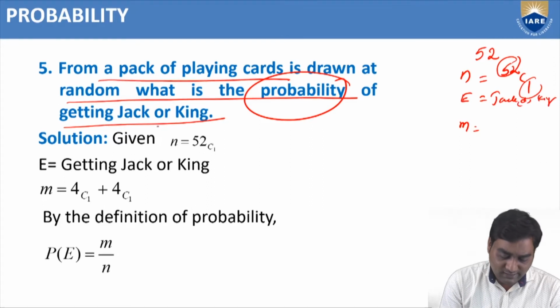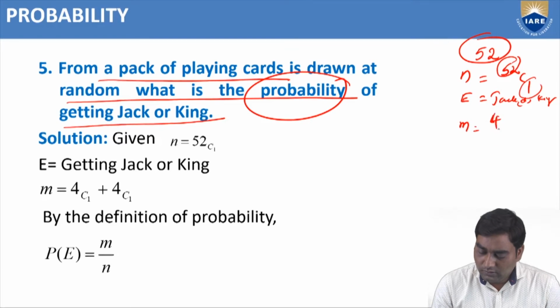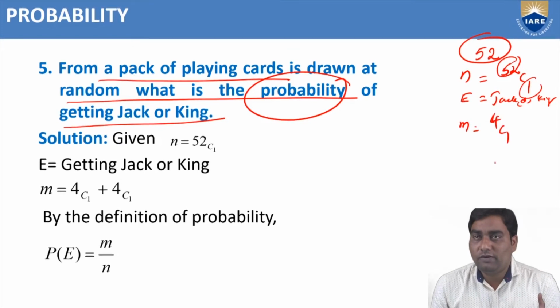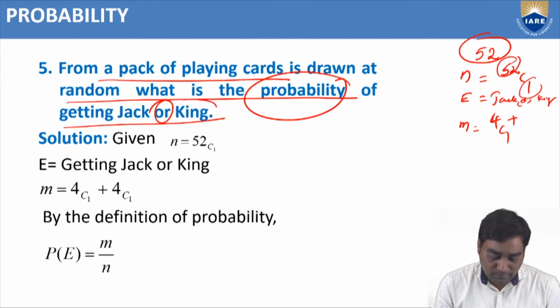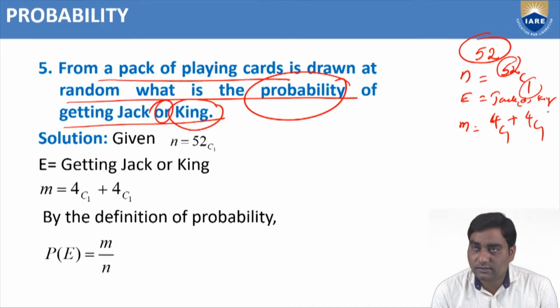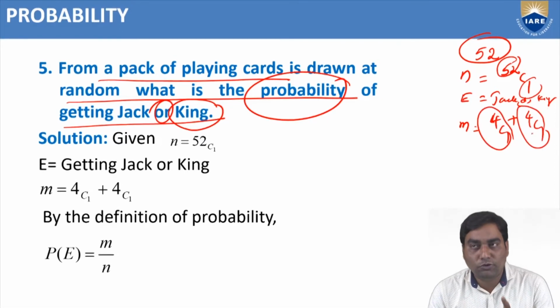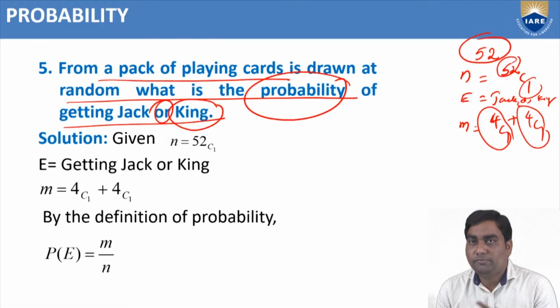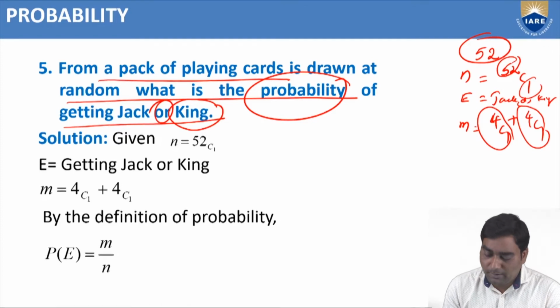The probability of getting jack: how many jacks out of 52? We know that 4 jacks. So getting jack, 4C1, only one we are choosing. Or means plus, and means into, in probability you should remember. King: how many kings? 4 kings. So 4C1. So for 4 jacks or kings, 4C1 plus 4C1, because we are choosing only one card from jacks, similarly one card from kings. So M also you got it.